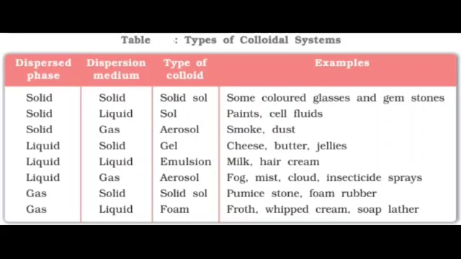Liquid in liquid, type of colloid, emulsion. Examples for emulsion: milk, hair cream. Liquid in gas, aerosol: fog, mist, cloud, insecticide sprays. Gas in solid, solid sol: pumice stone, foam rubber. And next, gas in liquid, foam. Type of colloid, foam. Examples: whipped cream, soap, leather.